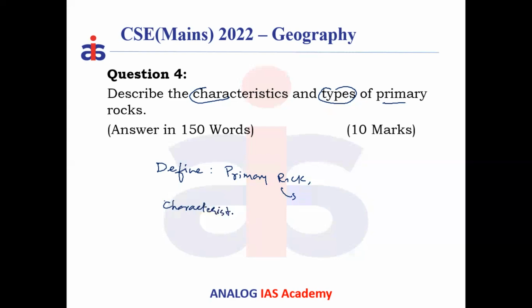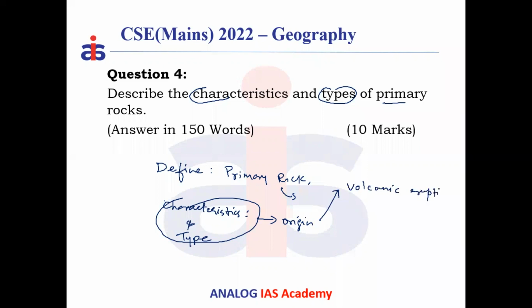Characteristics and types depend totally on the origin of primary rocks. The origin is which process has produced primary rocks, especially the volcanic eruptions. Early volcanic eruptions produce magma. This magma undergoes cooling and solidification, resulting in the formation of the first kind of rocks. This first kind of rocks is called primary rocks.